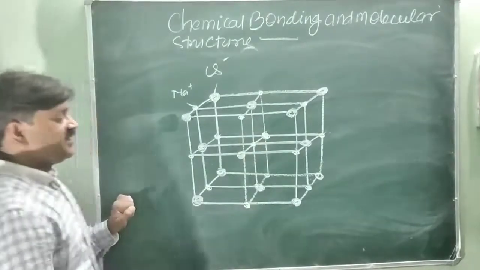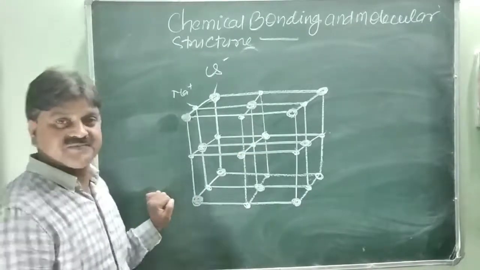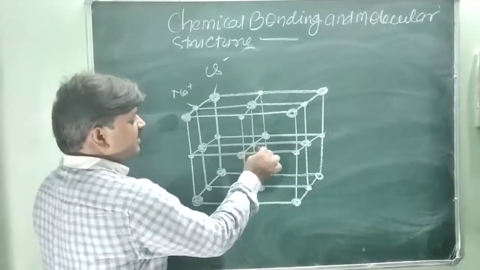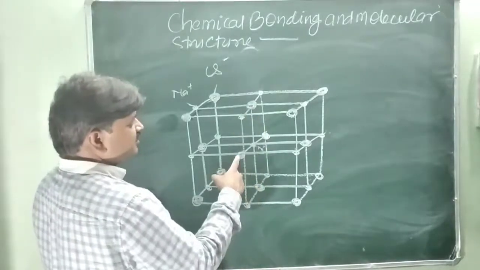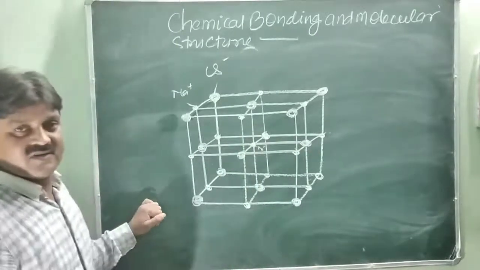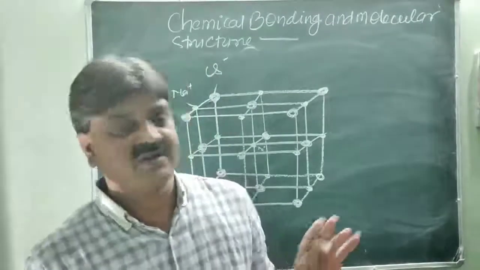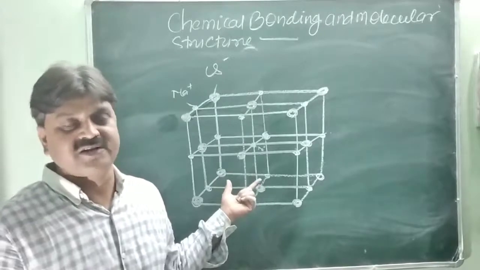You will see each sodium ion is surrounded by 6 chloride ions, in fixed geometry. You will see here, this sodium ion Na plus is surrounded by 1 and 2 chloride, 3, 4 chloride, 5 and 6 chloride. So all three-dimensional structures are like this. This is the structure of sodium chloride, also known as rock salt.